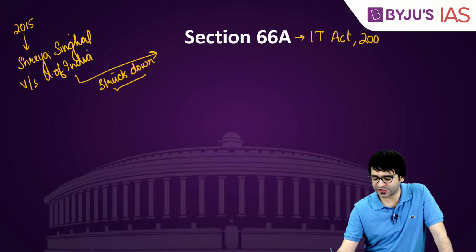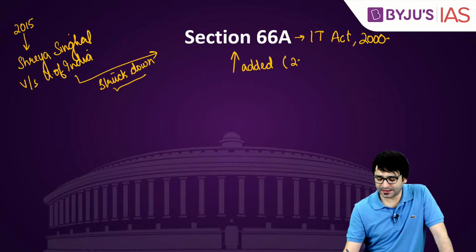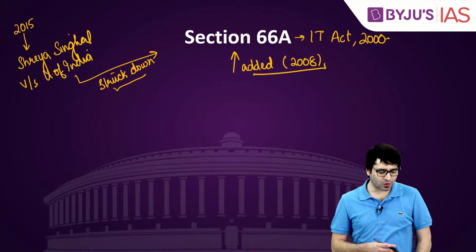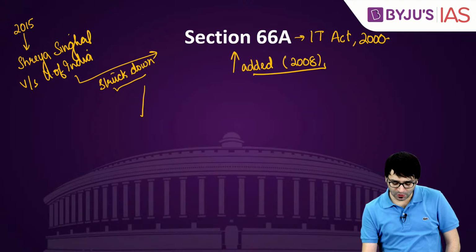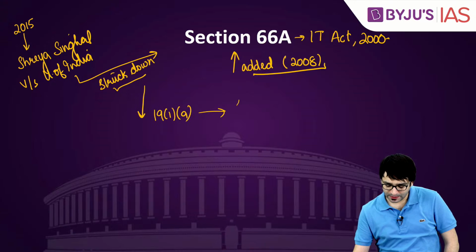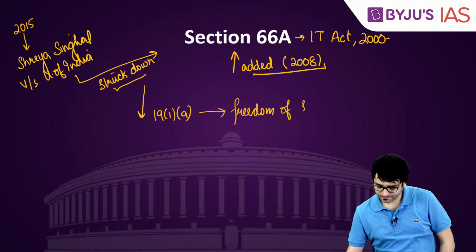This was part of the Information Technology Act of 2000. It was added to the Information Technology Act in the year 2008. But this was struck down by a two-judge bench of the Supreme Court in Shreya Singhal versus Union of India because it violates Article 19(1)(a) of the Constitution, which is freedom of speech and expression.